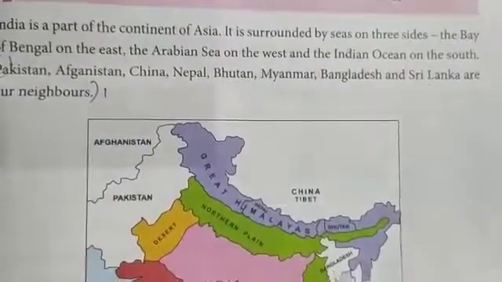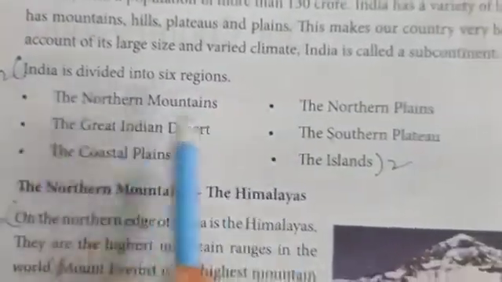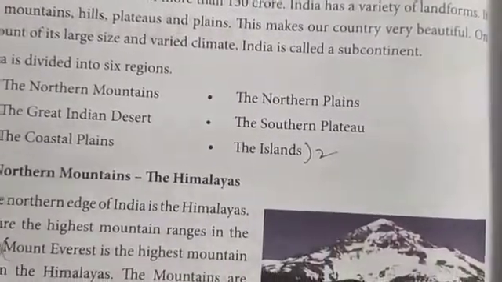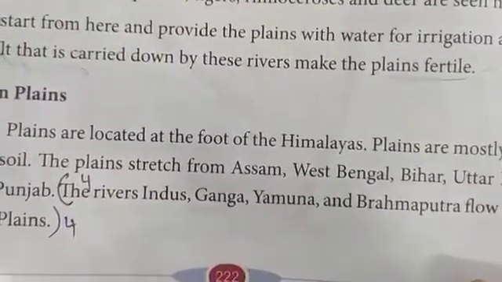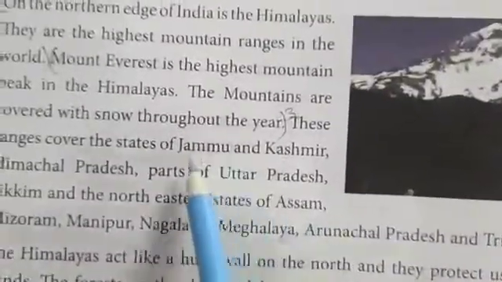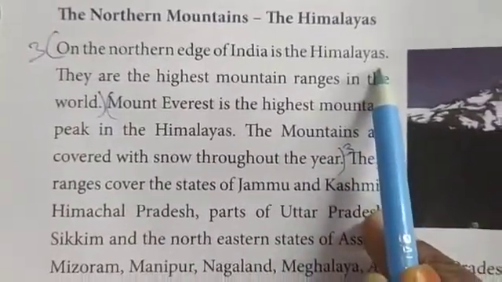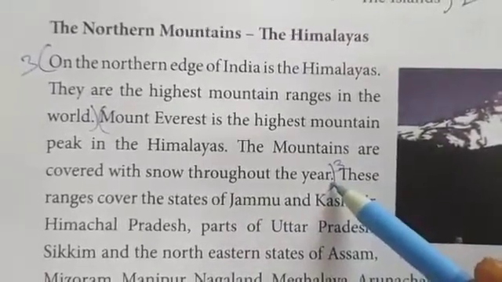Okay. Next question is, name the six regions that India is divided into. On page number 222 you can find the second answer from here to here. Okay children, just observe and tick it and write it in your classwork. And the third question is, write a few lines about the Himalayas. On the same page 222 you have this answer from here. On the northern edge of India is the Himalayas. From here to here, up to "throughout the year", you can write as your third answer.